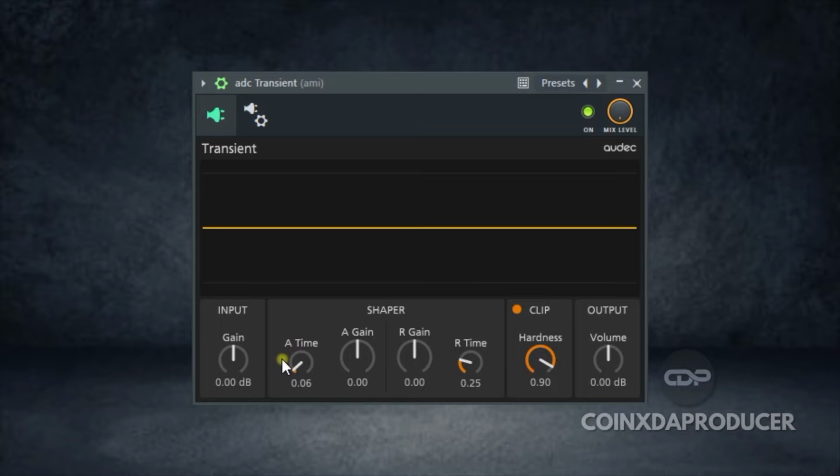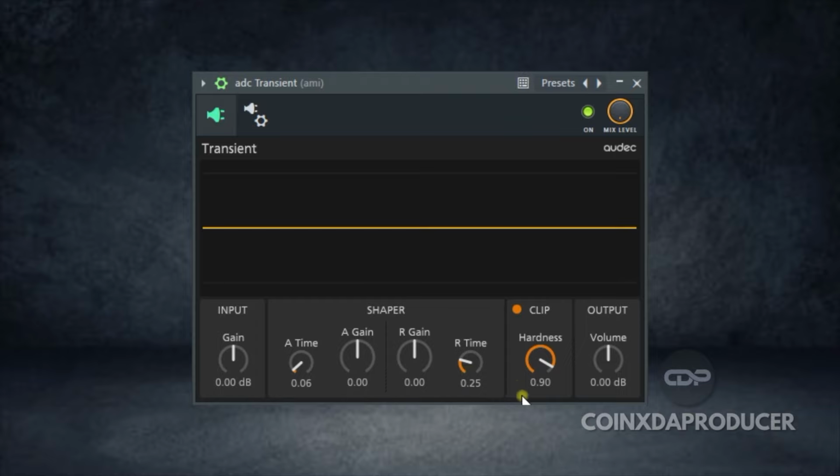And over here you can see A time, which simply means attack time. This knob adjusts how long attack gain is applied, followed by the R time, which is release time. It adjusts how long release gain is applied.